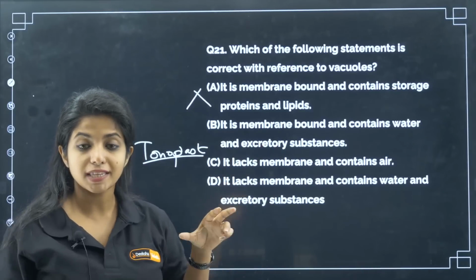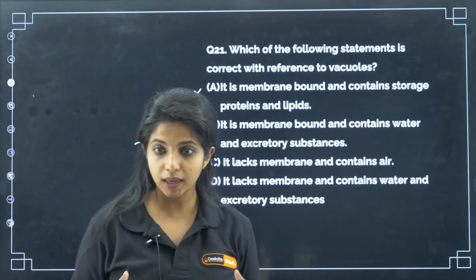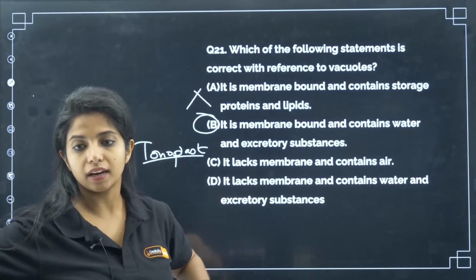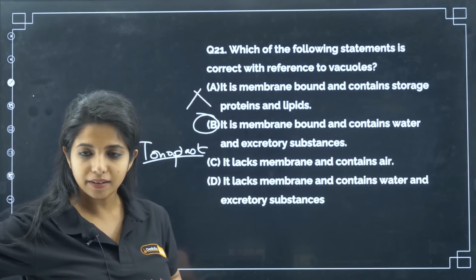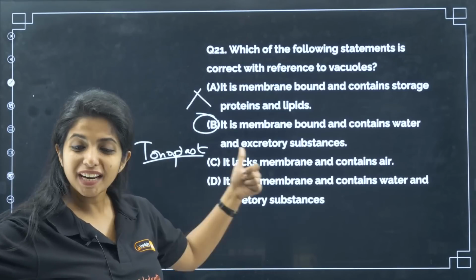Yes, it definitely has, and this particular water gives a structure to the plant cell as well. Okay, so this is correct. It lacks membrane and contains air. How can it lack membrane, my dear children? It cannot lack membrane because it has tonoplast and contains air.